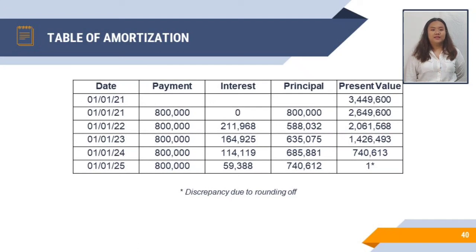Present value is the balance of the present value minus the principal payment. Hence, on January 1st, 2022, 2,649,600 pesos minus the 588,032 pesos is equal to 2,061,568 pesos.